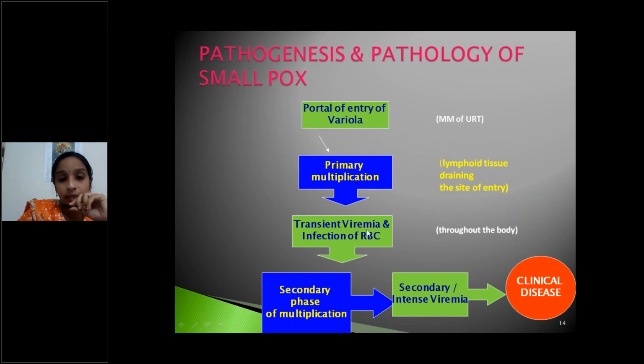Then it causes transient viremia and infection of RBC. Next, after this viremia it spreads throughout the body, then secondary multiplication occurs. Then it leads to secondary intense viremia, then sets up clinical disease. Okay, this is the pathogenesis of smallpox.